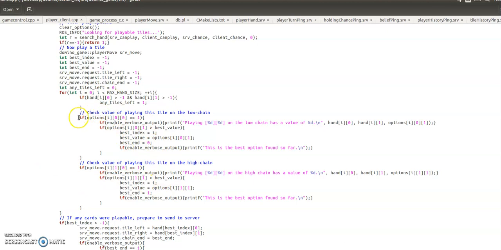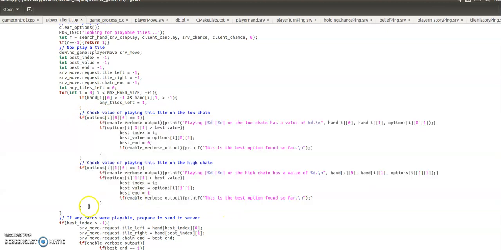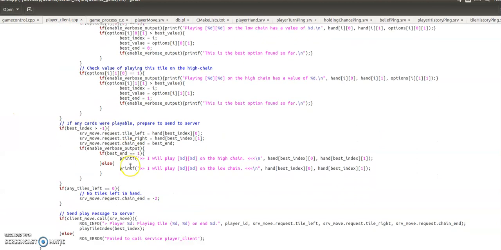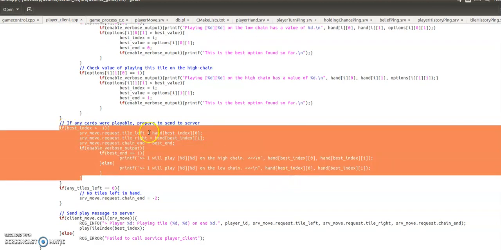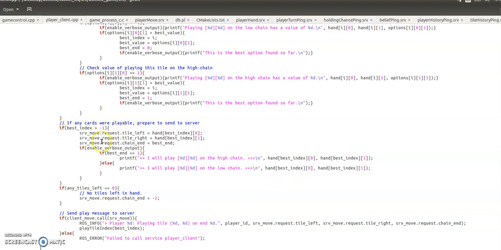So we check each option for each tile. So playing it on the left or right side of the chain, low or high end of the chain. And if any cards were playable, sorry, then we send that to the server. So if best index is greater than -1, then we're going to play whatever the best end to play it on is. We can send that back to the server with all the information they need.